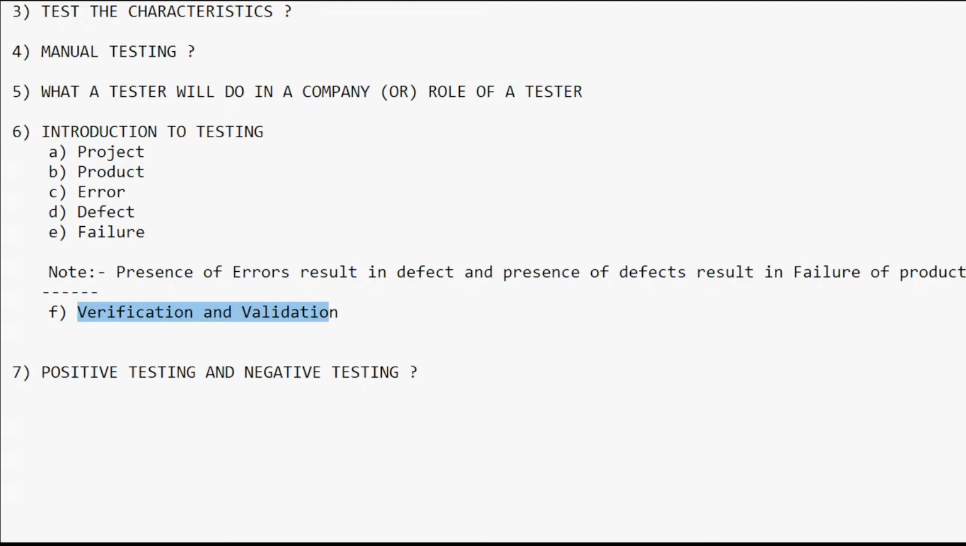We will discuss tomorrow at 11:30 a.m. the concepts I have mentioned. Please don't forget to attend that live session, because these are all the basic steps that every tester has to learn about. Okay, that's all for now, guys.